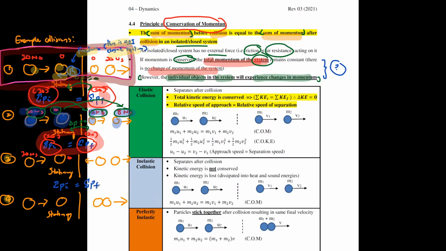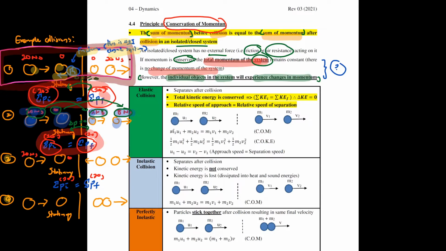I here stands for initial, F here stands for final. So if right now the total initial momentum is 20, the sum of the final momentum must also be 20. But now here you have momentum in opposite directions. This one is going towards the left, this one is going towards the right.